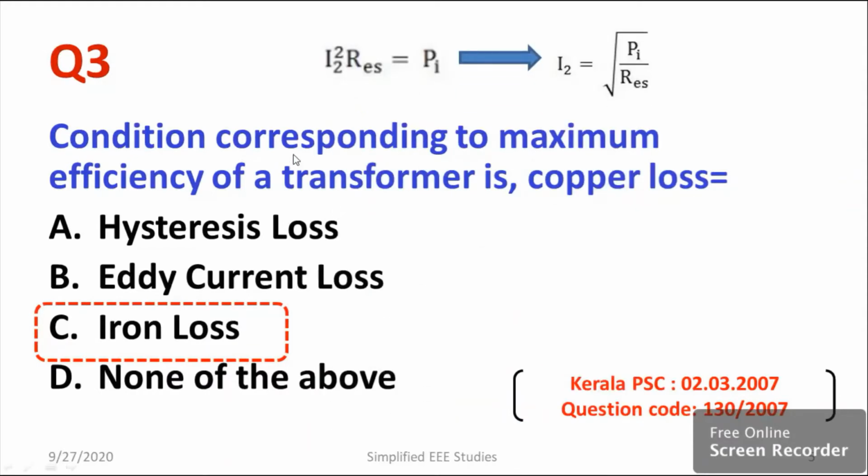So you can find one relation between iron loss and copper loss. I2 square into R2, that is equal to Pi, where Pi is known as iron loss. Then I2 square R2 is known as copper loss. I square R basically. So from this I can calculate the load current. That's I2 is equal to the square root of Pi upon R2. So this is one of the important formulas.